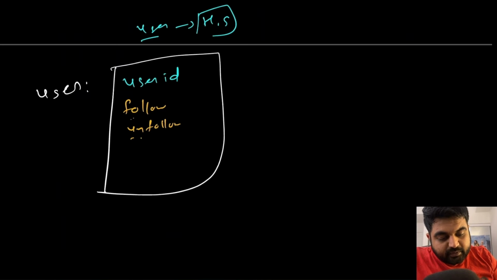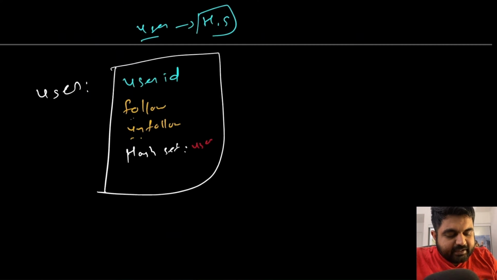In order to do that, we also need to have a hash set where we are going to store the values of all the users that this user is currently following. That's it. So this is what our user class should look like, because we are taking care of the IDs and we are also taking care of the follow and unfollow methods.